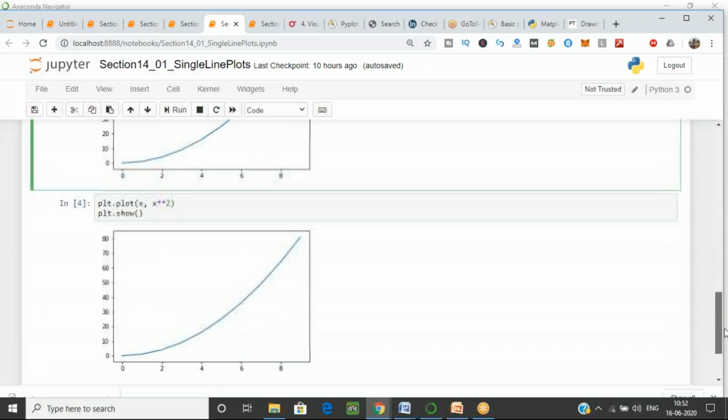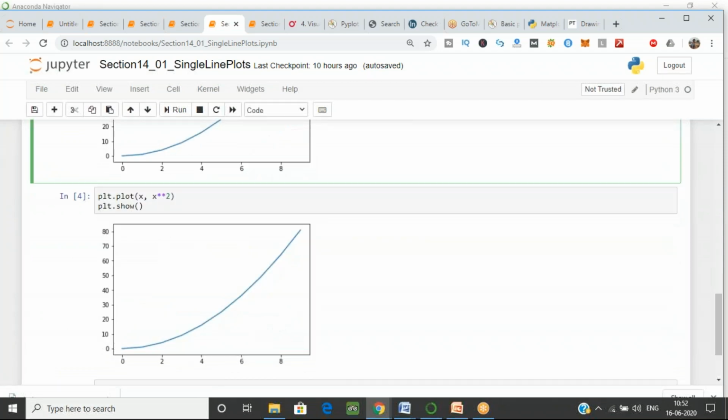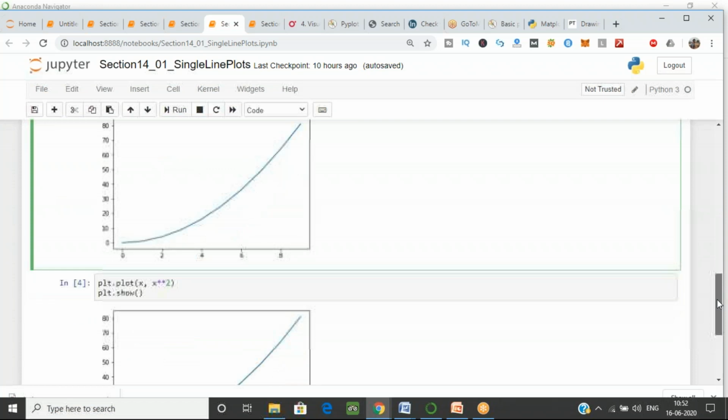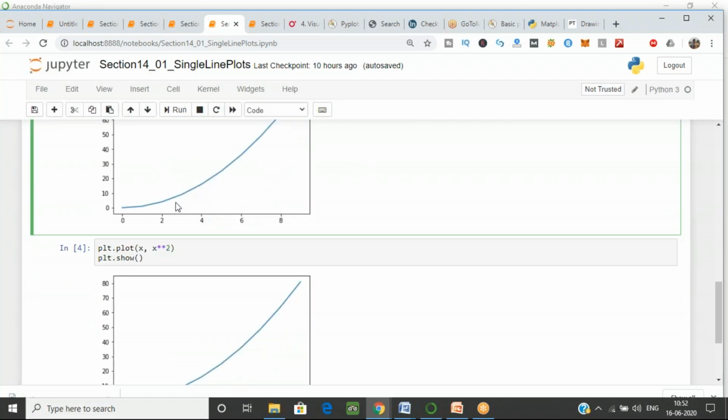So there are two ways, and in Python there are many ways in which you can perform the same function multiple times and it will give you the same output. So I hope it is clear here. We will do x raised to the power 3. We will do many things. So this is for single line plots. Now I want multiple line plots.